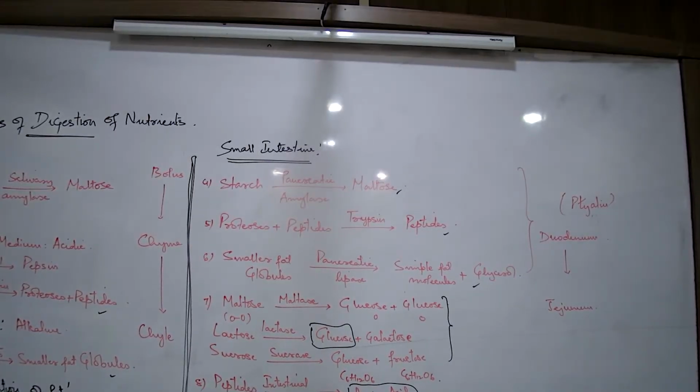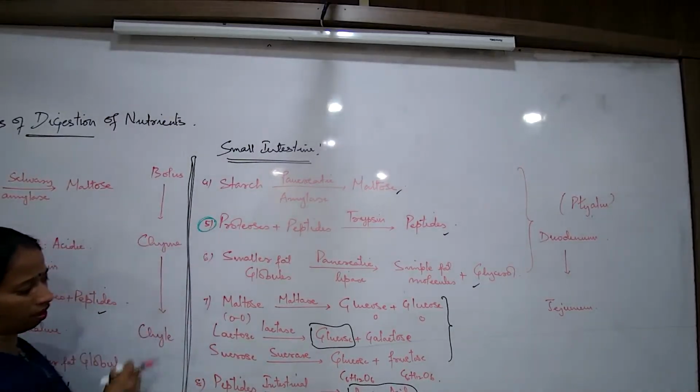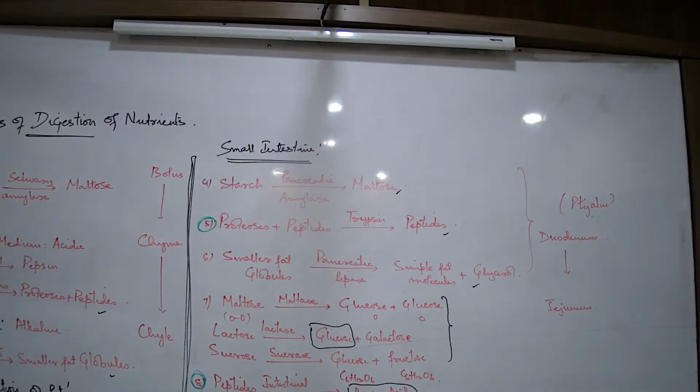can you tell me which are the steps for protein digestion? Bolo, which are the steps of protein digestion? Number 2. Number 5. Number 5 and number 8. अभी आया समझ में how to write answers? In your paper, in your exam, you will get: explain the process of protein digestion.